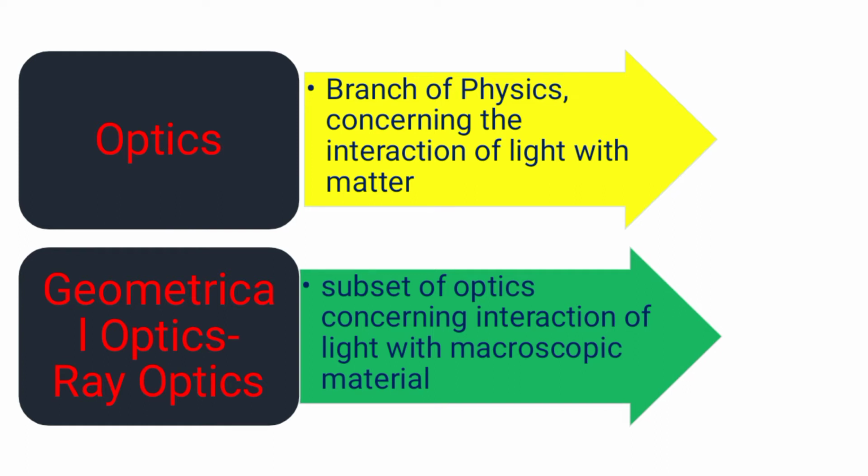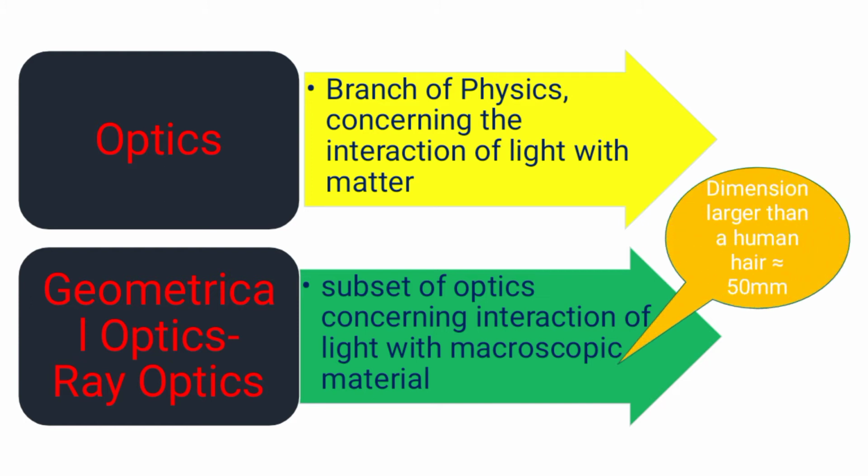We know very well that optics is a branch of physics concerning the interaction of light with matter, whereas geometrical optics or ray optics is a subset of optics concerning the interaction of light with macroscopic material. Macroscopic, in the sense, means a dimension larger than a human hair, approximately 50 mm.